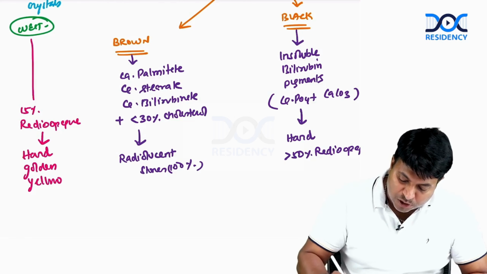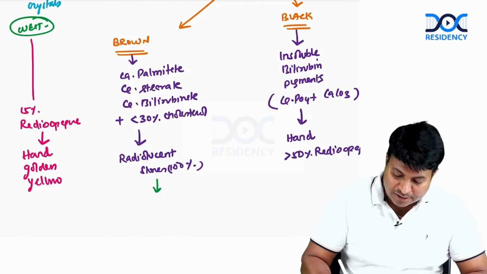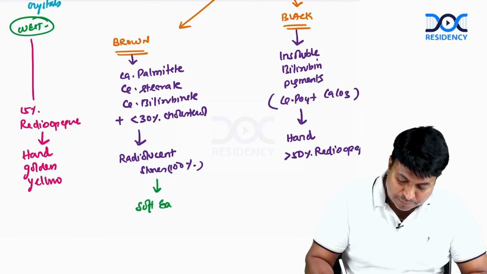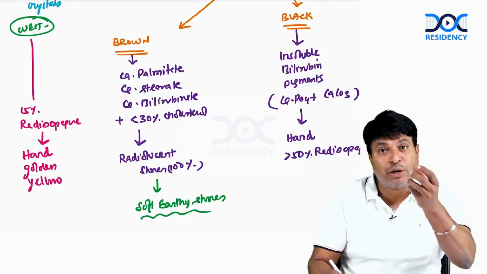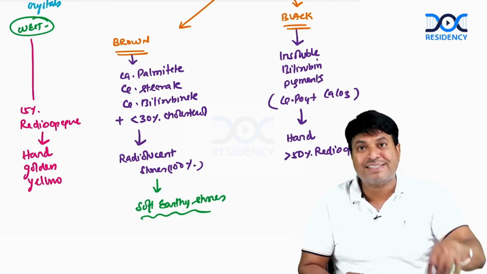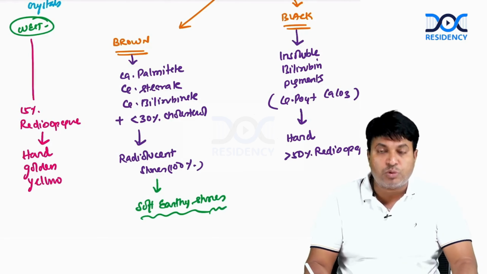Whereas brown pigment stones are actually not really stones. They are soft earthy stones. When you take them in your hand and crush them, they will fall into pieces. They are soft earthy stones, brown stones.